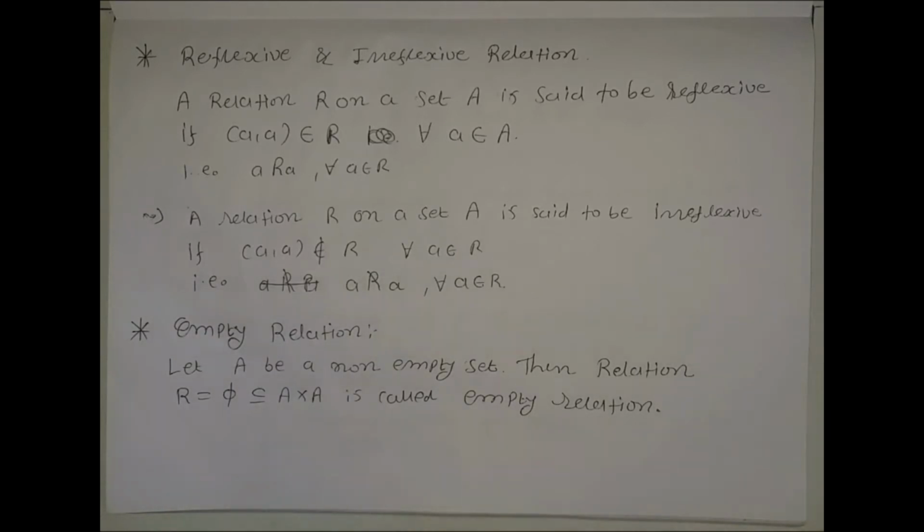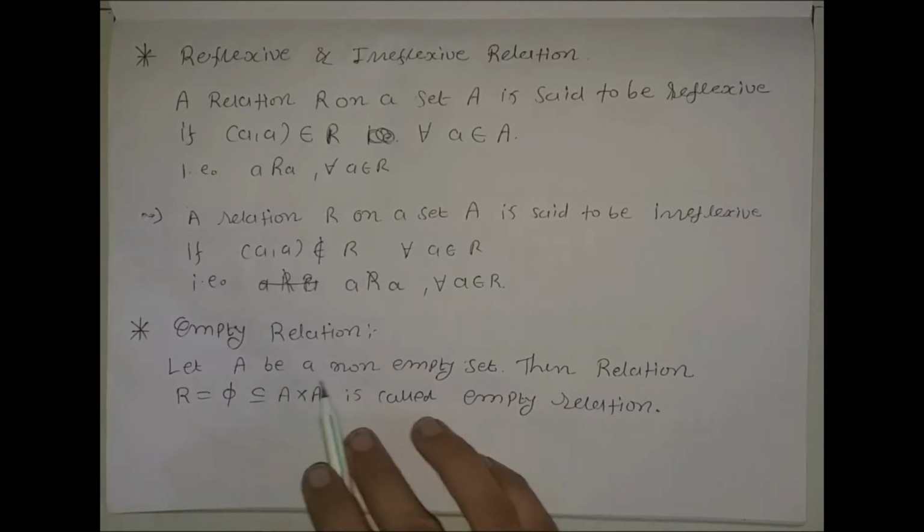If a is not related with a, then we can say that relation R is irreflexive. In case of reflexive, every element is related with itself. In case of irreflexive, every element is not related with itself.